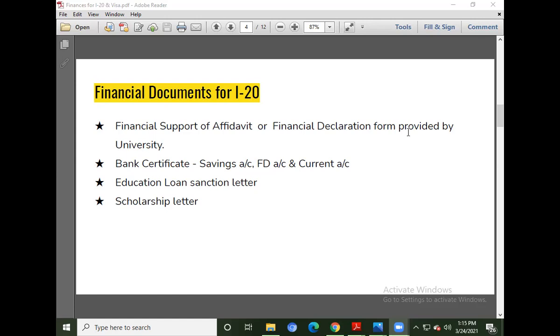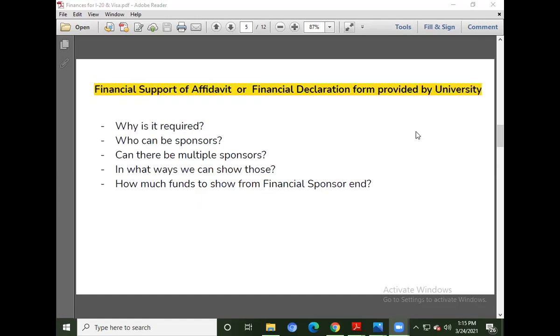So coming to the next, that is the financial support affidavit, or the financial declaration form provided by the university. So why is it required? It is required to state that the student is coming to the university and wants to apply for his I-20, obviously. So who are his sponsors?